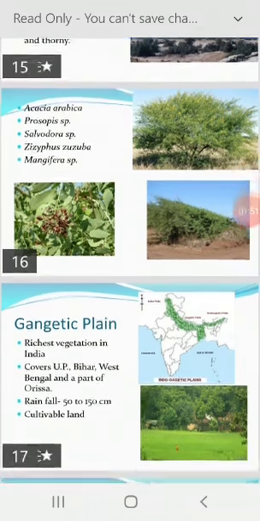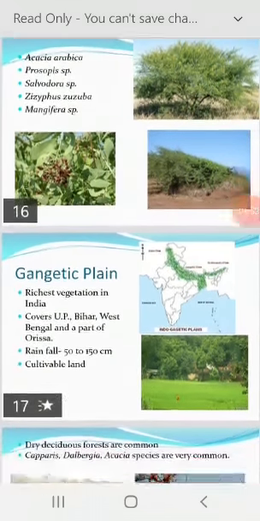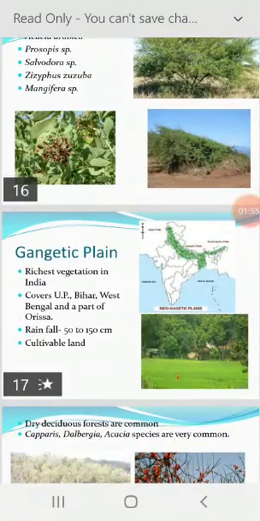In western part of UP, annual rainfall is 50 centimeter to 110 centimeter. Dry deciduous and shrubby forests are common in this part. Important plants of western part of the UP are Caparis, Saccharum, Acacia. The northwestern part of UP near Himalayan foothills, Dalbergia sisu, Acacia are most common plants.